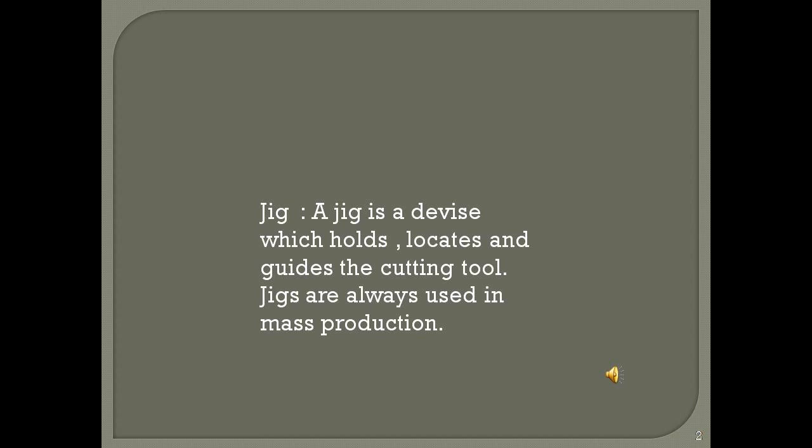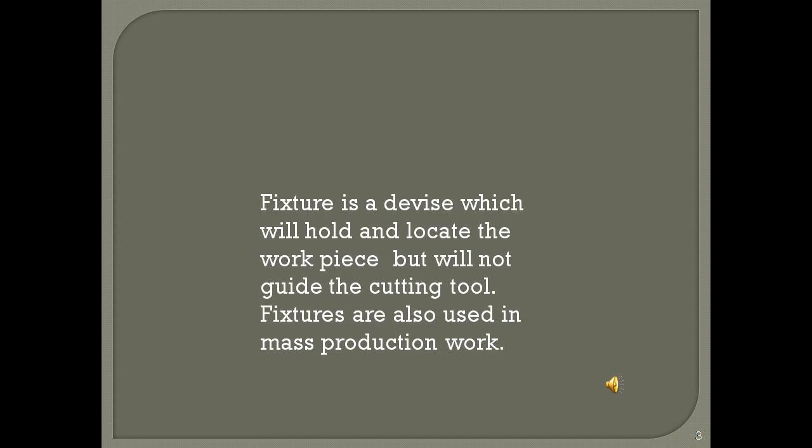Let's see the definition of a jig. A jig is a device which holds, locates and guides the cutting tool. It is always used in mass production because of the number of benefits associated with it. Similarly, a fixture is a device which will hold and locate the workpiece but it will not guide the cutting tool.